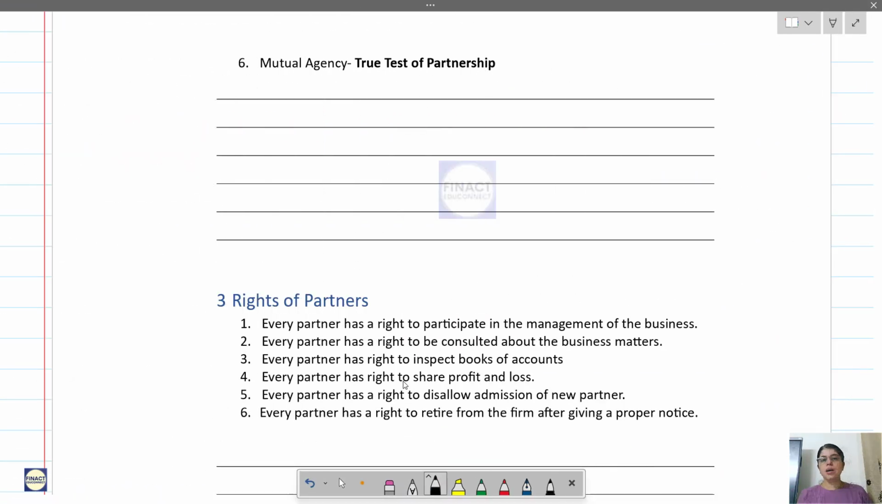So next is mutual agency. It is known as a true test of partnership. Mutual agency means all the partners in the firm have to act as agents, or they have to work on behalf of the other partners and the firm. Now let us understand what this means.